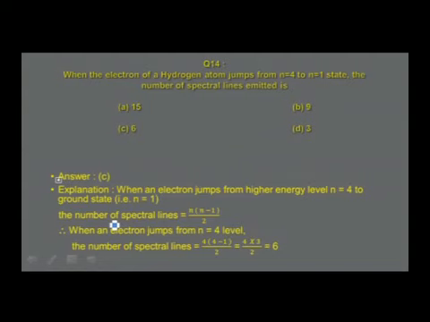Let us find out what we have calculated, and it is the same calculation. When an electron jumps from n equal to 4 level, the number of spectral lines is given by 4 into (4 minus 1)/2, that is equal to 4 into 3 by 2, that is 12 by 2, which is equal to 6.